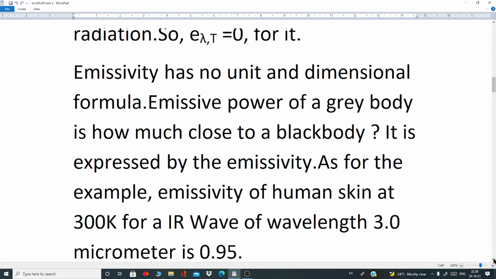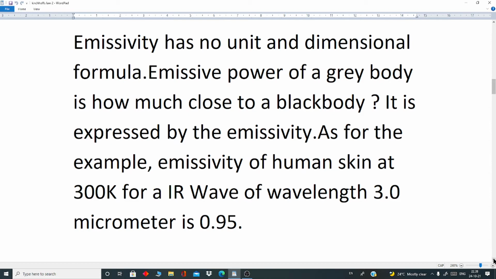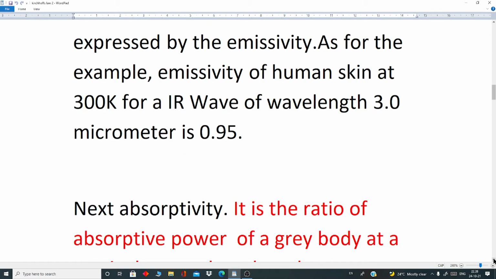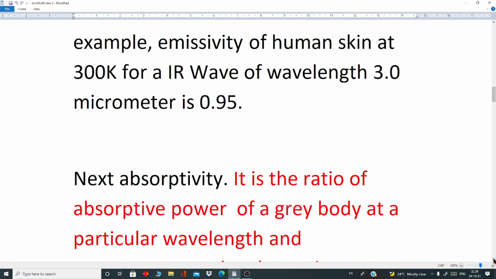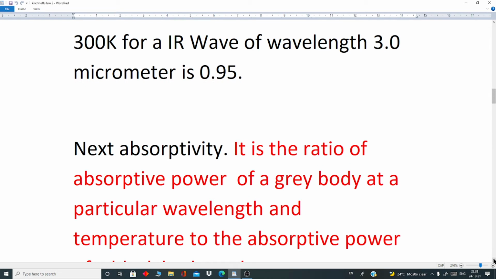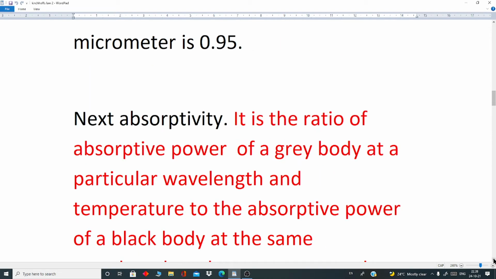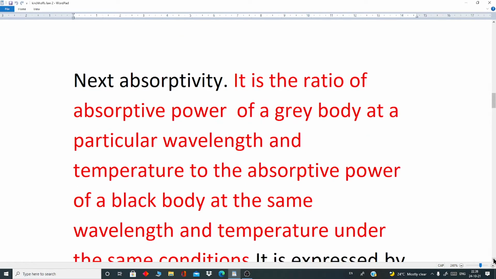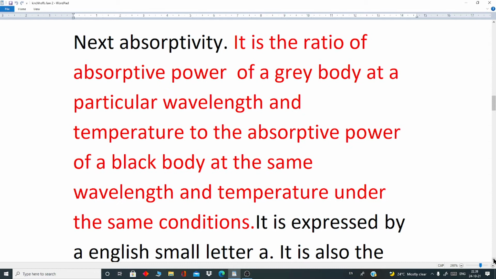As an example, emissivity of human skin at 300 Kelvin for an IR wave of wavelength 3 micrometer is 0.95. Next, absorptivity. It is the ratio of absorptive power of a gray body at a particular wavelength and temperature to the absorptive power of a black body at the same wavelength and temperature under the same conditions.